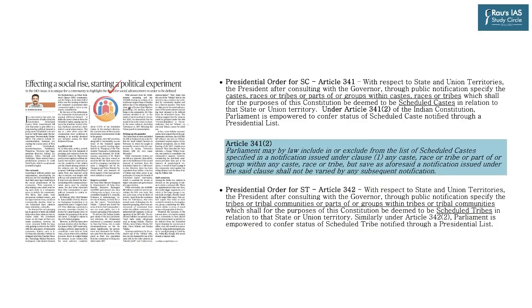Effecting a social rise, starting a political experiment appears on page number 6. The Government of India has tabled the Constitution Scheduled Caste Order Amendment Bill 2021, which seeks to give effect to a long-standing political demand about grouping seven scheduled caste subsects in Tamil Nadu under the heritage name Devendra Kula Velalar. Now, the statement of objects and reasons of this bill highlights that the orders have been amended by Acts of Parliament enacted under Clause 2 of Article 341. So let us understand that.